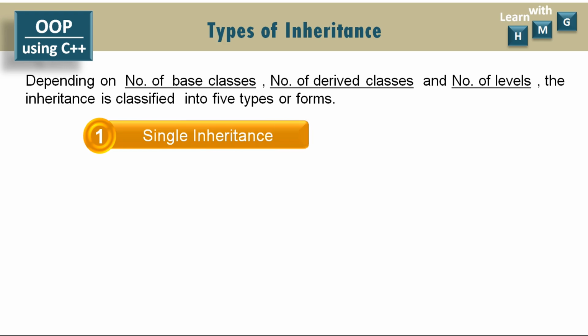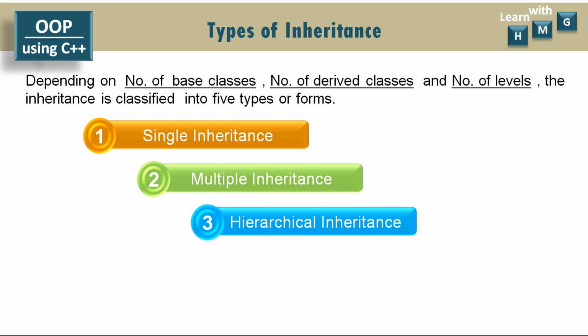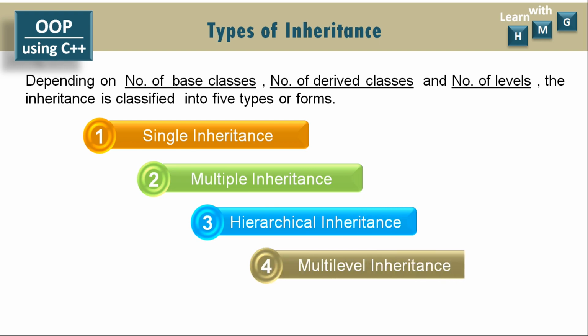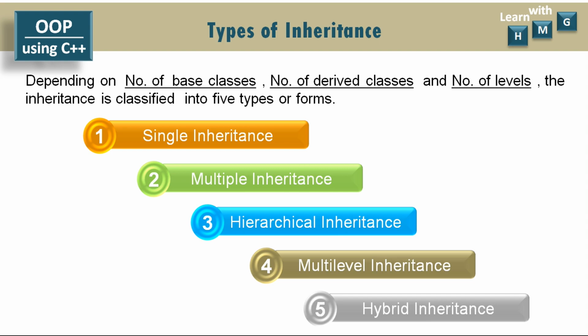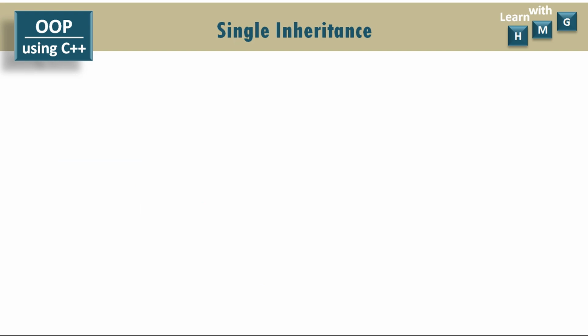The first type is single inheritance, second multiple inheritance, then hierarchical inheritance, multi-level inheritance and hybrid inheritance. Out of these 5 types, today we are going to discuss single inheritance.